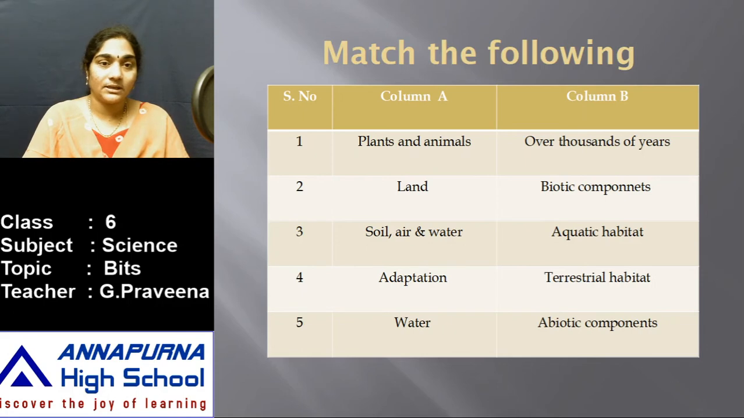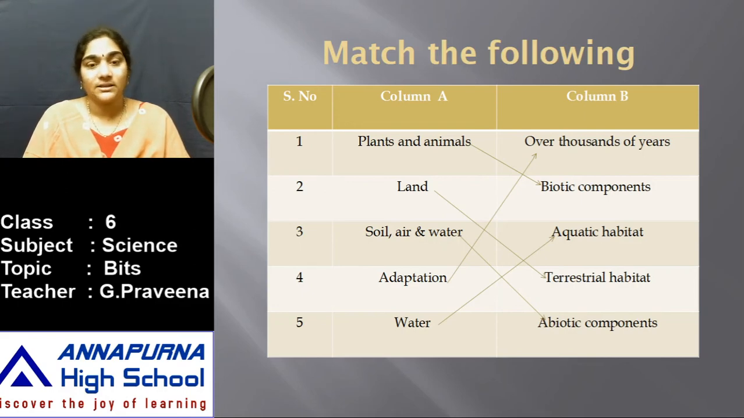Try to take a pause and answer this. So here is your matching. Plants and animals are called the biotic component. Bio in the sense life, the organisms which have life in them. Then land, the organisms which live on the land, it becomes the terrestrial habitat. Soil, air and water are the abiotic components. So both the biotic and the abiotic components are interdependent on each other. Adaptation, which takes thousands of years. Water is called an aquatic habitat.